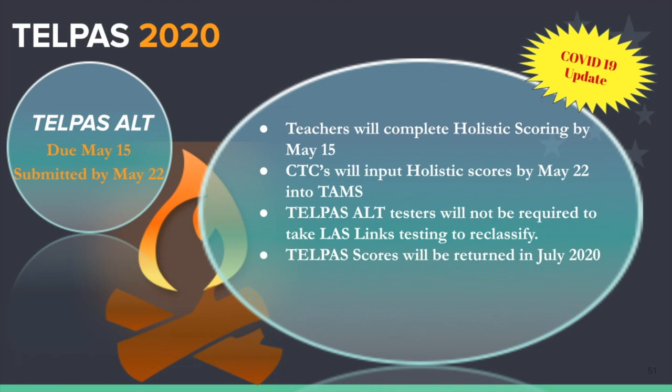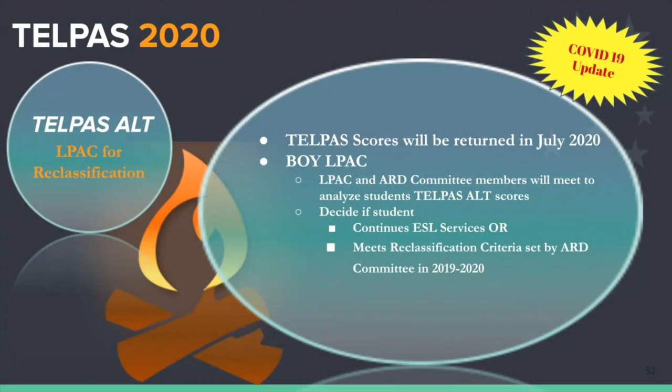The Telpas Alt testers will not be required to take lost links testing to be reclassified. Telpas scores will be returned promptly on July 20th. At the beginning of the year, we will have an LPAC along with the ART committee members to analyze the students' Telpas scores and to decide whether the student continues with ESL services or meets the reclassification criteria set forth by the ART committee in 2019-2020 IEP.